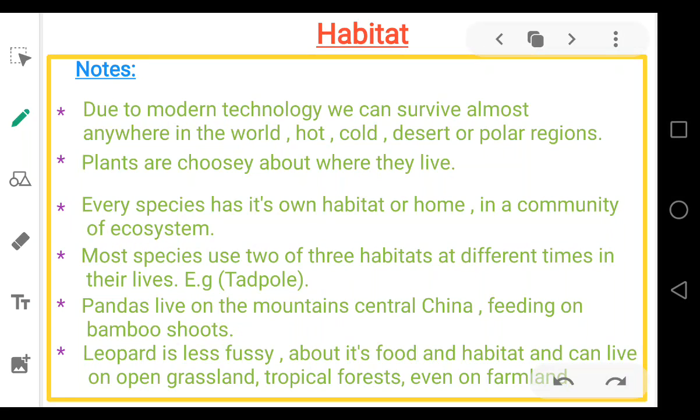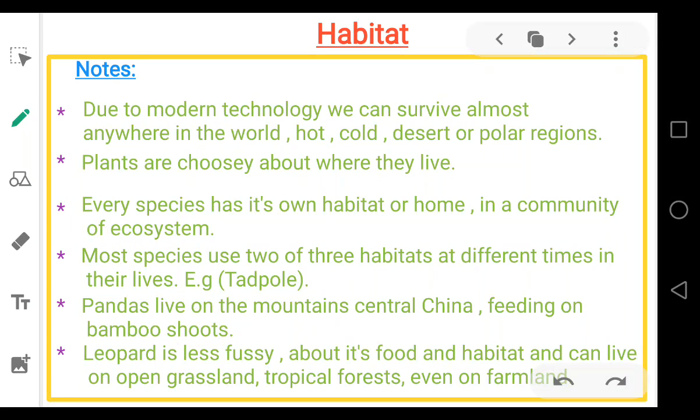These are all due to modern technology, that we can even survive in these places, and the rest are for living organisms, kept separate from human beings so they do not cause us harm. I hope you have understood what a habitat is, and that these are different kinds of habitats.